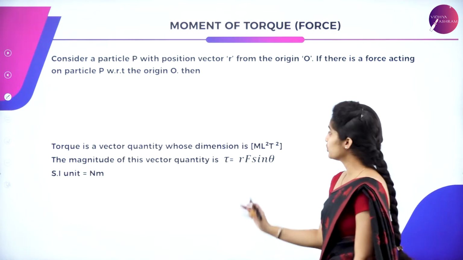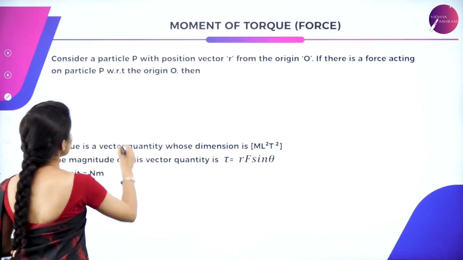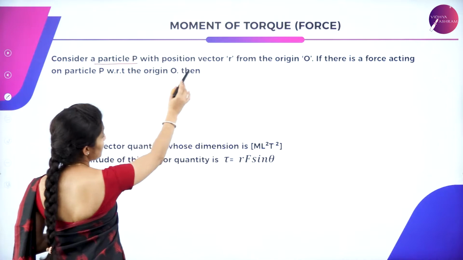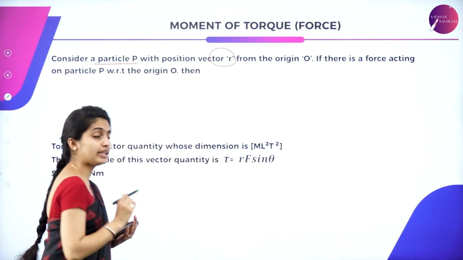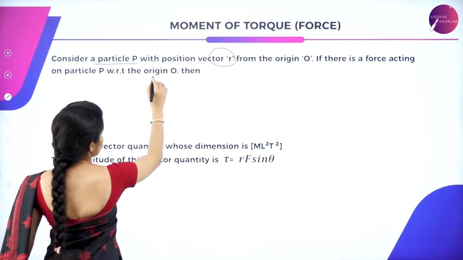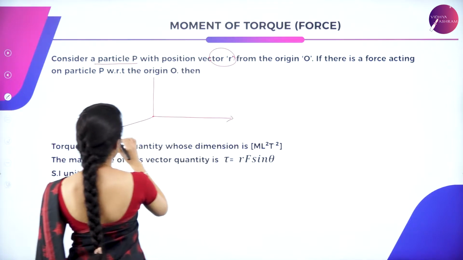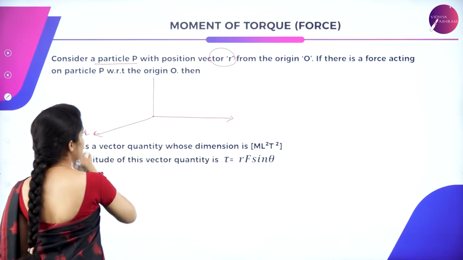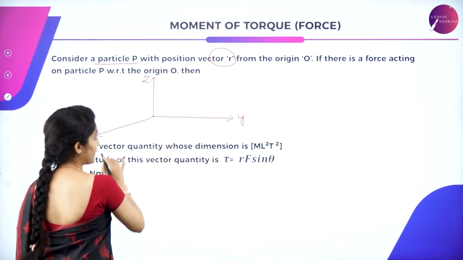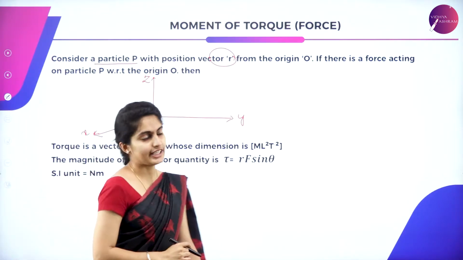Now let us go to the formula of torque, how to get the formula of it. So here, consider a particle P with the position vector R. Usually the position vector is always represented by R. So you have got a 3D axis, wherein you're considering this as the X plane, this will be your Y plane and this will be your Z plane. You have got X, Y, Z axes which are perpendicular to each other.